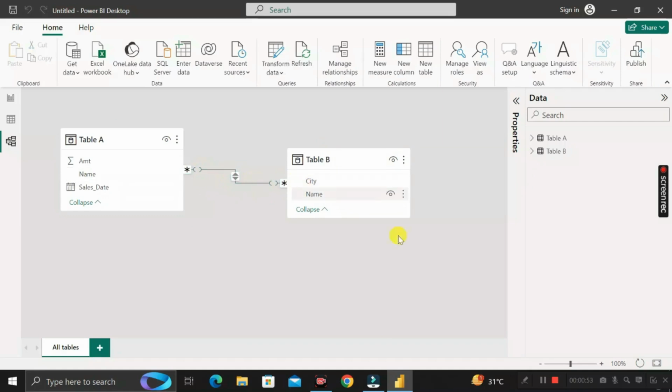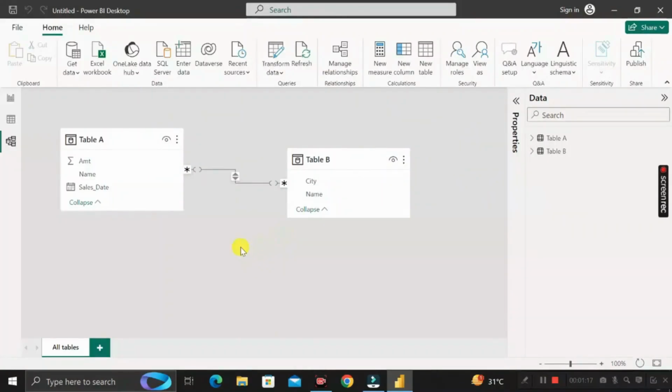As we all know, a many to many relationship between tables in data modeling while creating a Power BI report is not good for our convenience, right? So we have to convert it to a one to many or one to one relationship between these two tables. So how can you do that? For that we have to create an intermediate table in between these two tables.